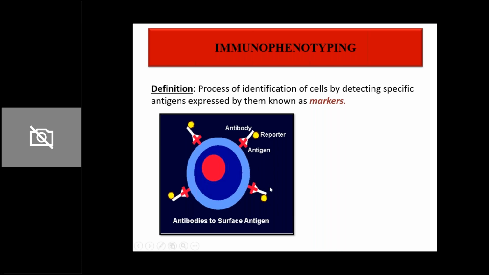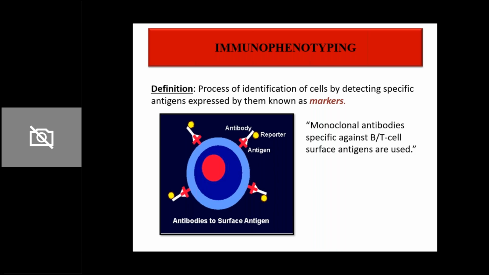Based on what antigens are present, that is what CD markers are present on these cells, the pathologist can tell whether it is a B cell or a T cell or a platelet, or it can also tell you whether it is malignant or it is normal. So this is the concept of immunophenotyping. Platelet, RBC and WBC the machine tells you, but whether it is a B cell or T cell, whether it is malignant or non-malignant, that is decided by immunophenotyping far more confidently.